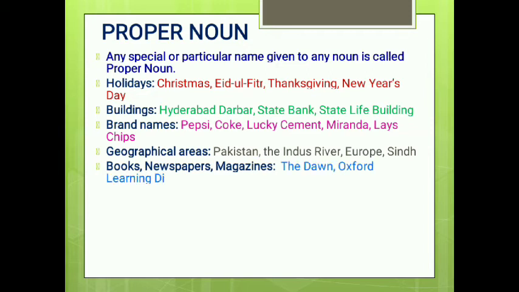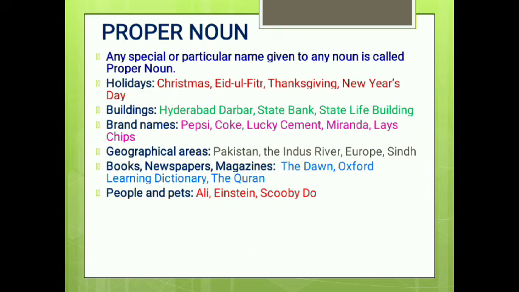Books, magazines, and newspapers, like the Dawn, the famous newspaper of Pakistan. Oxford Learner's Dictionary, a very famous and proper English dictionary. The Quran, the most authentic book in the world. The people and pets: Ali, Einstein, or Scooby Doo.